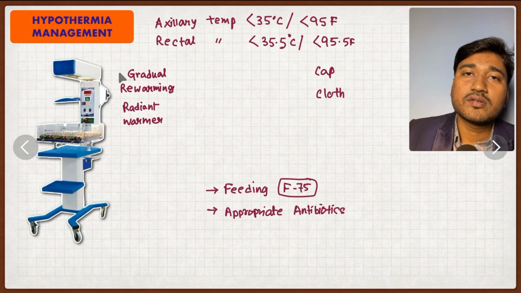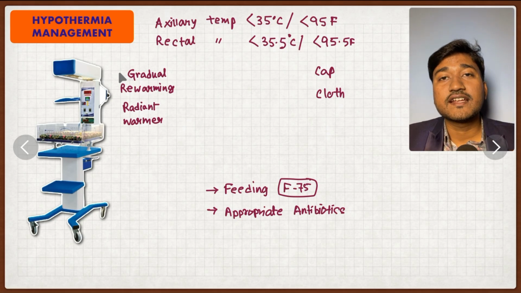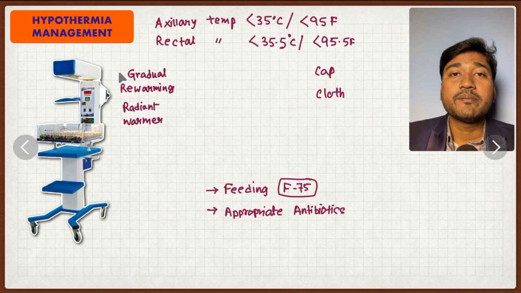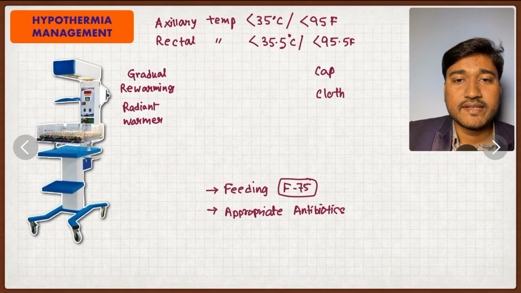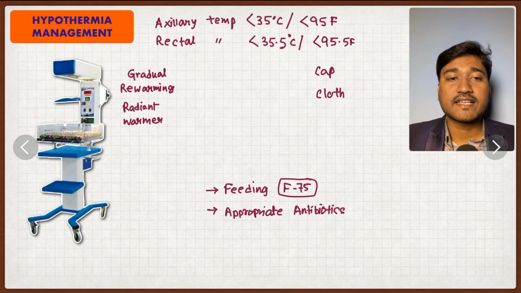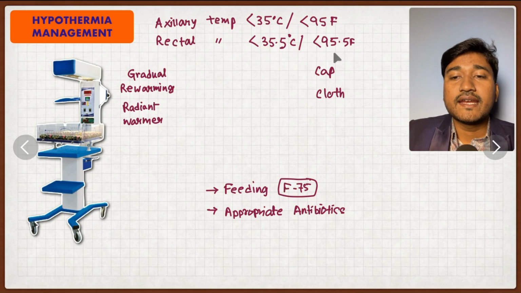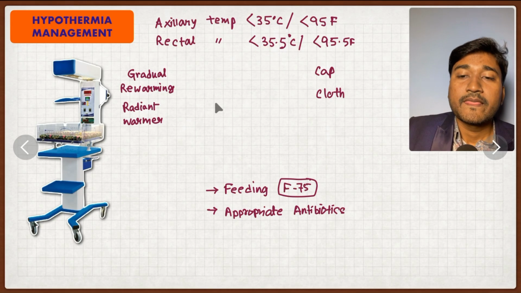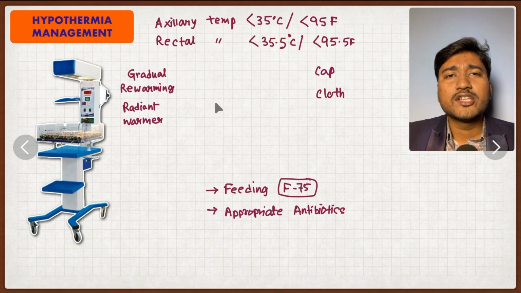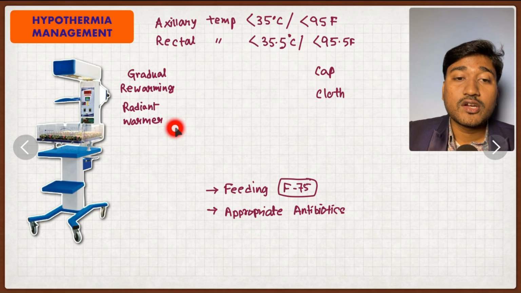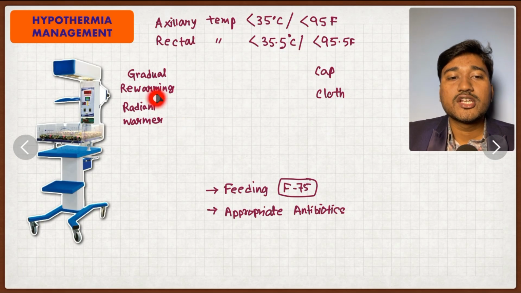Okay. Hypothermia, very important. What is the definition of hypothermia? If the axillary temperature is less than 95 Fahrenheit or less than 35 degrees centigrade, this is called hypothermia. If the rectal temperature is less than 95.5 Fahrenheit. So what is the treatment? Gradual rewarming. In hospital setting, we have a radiant warmer, and via this gradual rewarming will be done.